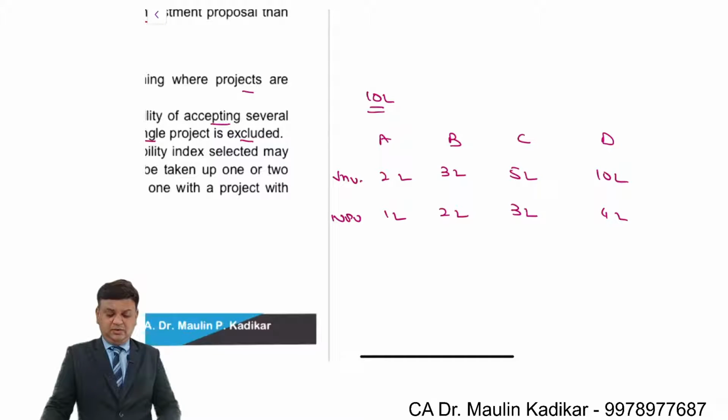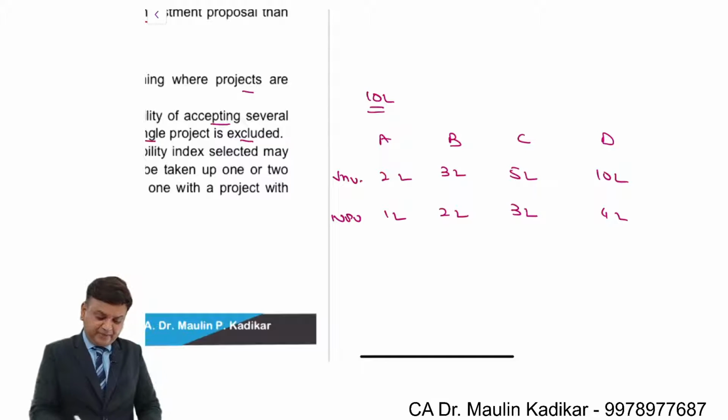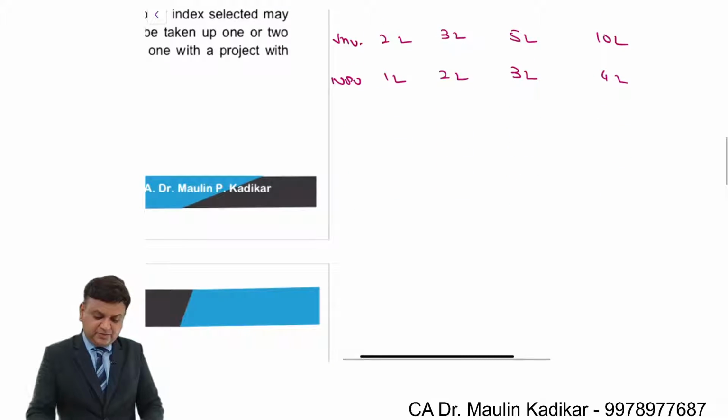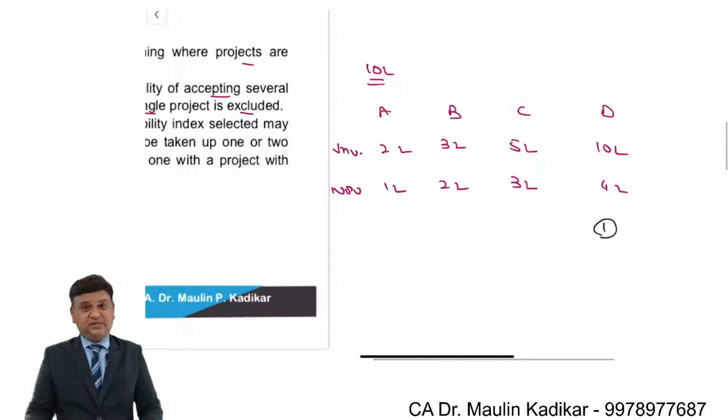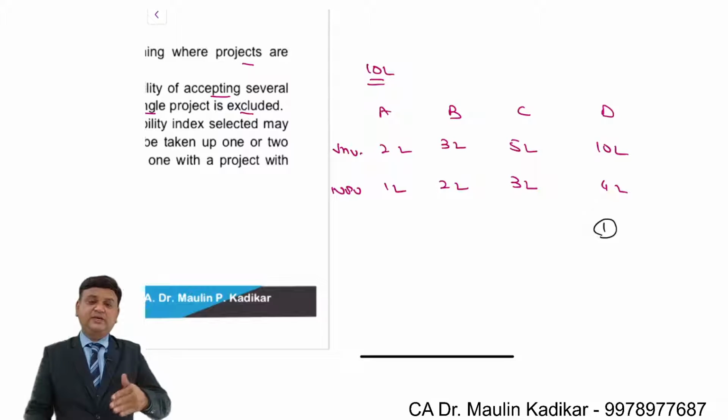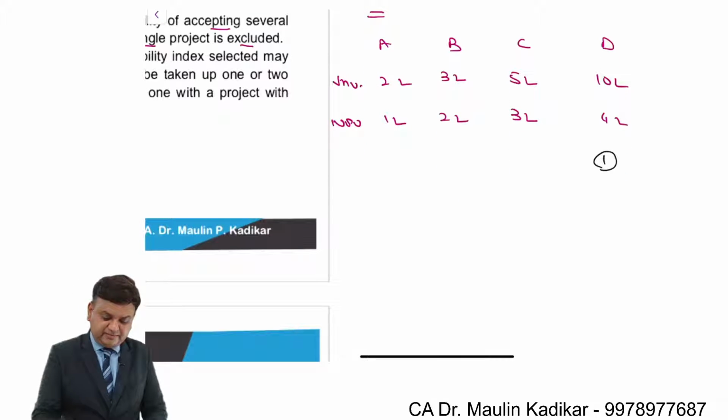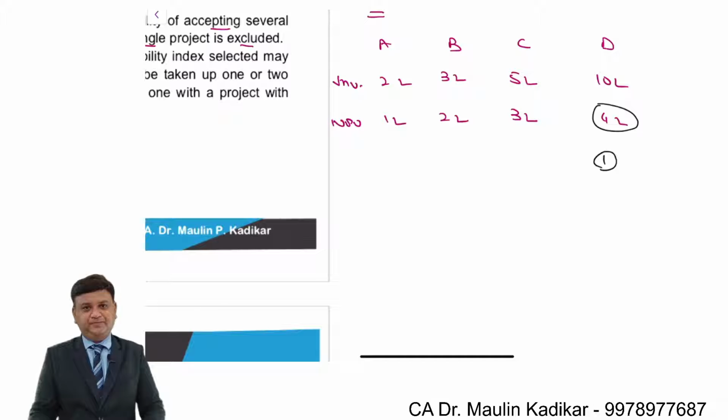Now if you are ranking the projects based on the NPV criteria, then definitely project D, for Delhi, will be accepted first. And if you accept project D, then what will happen? You end up with the NPV of only 4 lakhs.